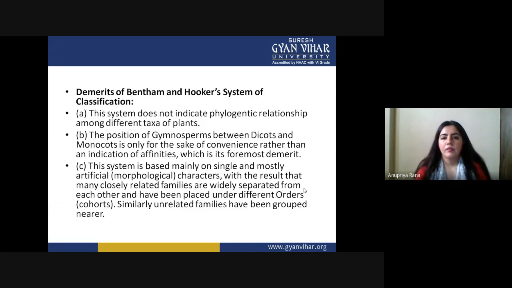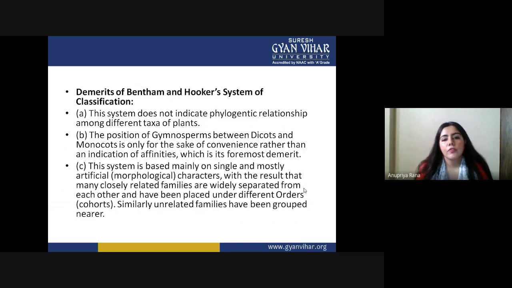Now, the demerits of the Bentham and Hooker system of classification. This system does not indicate phylogenetic relationship among different taxa of plants. The phylogenetic relationship has not been seen in this system, which is why we need a different kind of classification in the modern world, one that involves phylogenetic relationship.